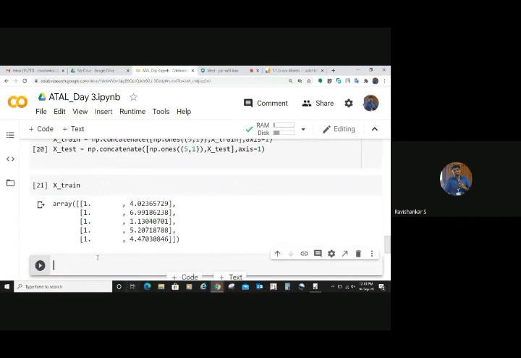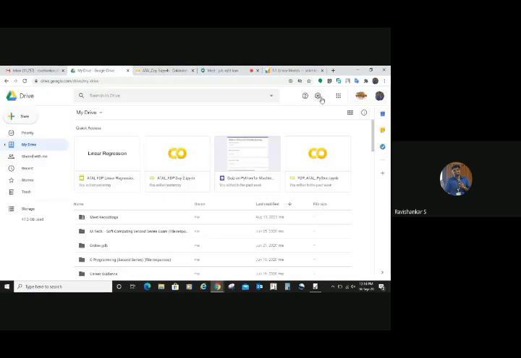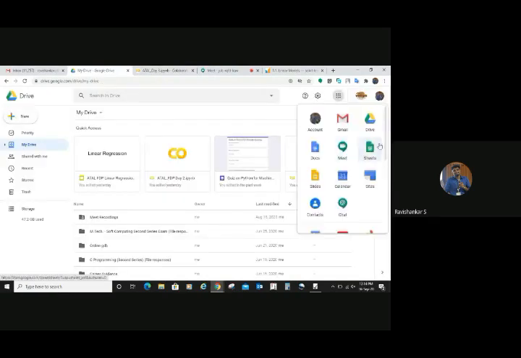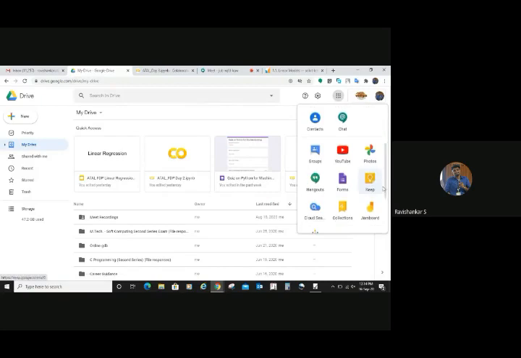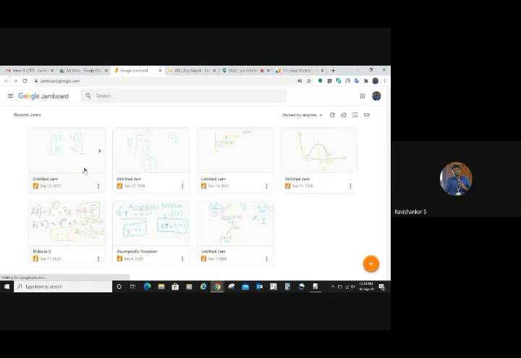Now you can see it has been concatenated. You can see horizontally, right? Horizontal concatenation. Or we call it horizontal stacking, right? There are two concepts called vertical stacking and horizontal stacking. I think you can understand that. Let me take a Jamboard for you. Visualization kind of things and mathematics, never explain in a theoretical way. I will show you.